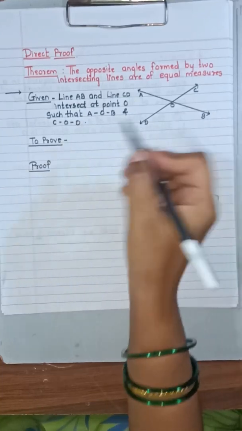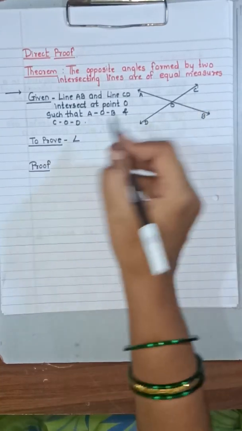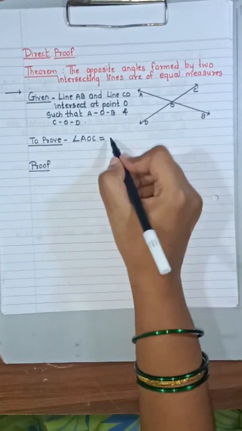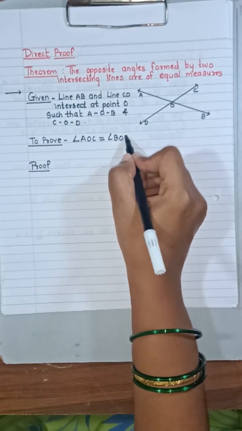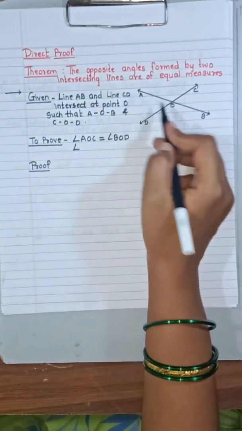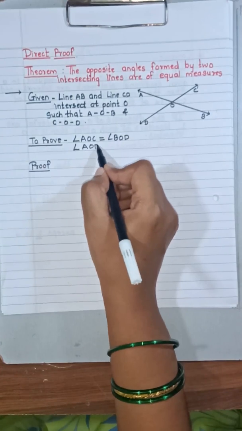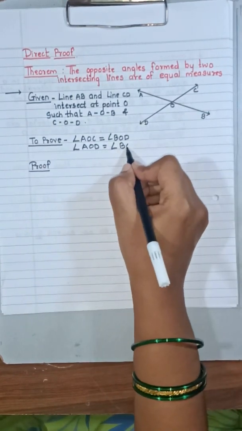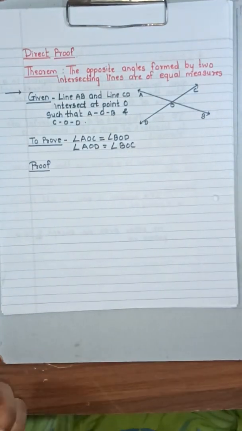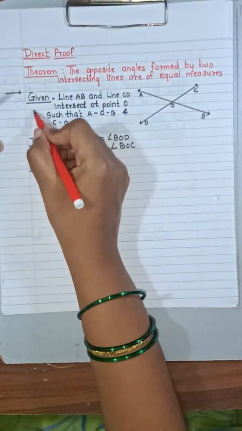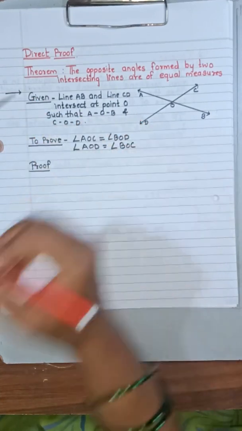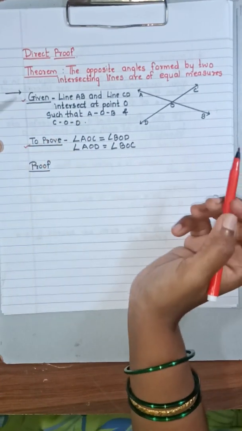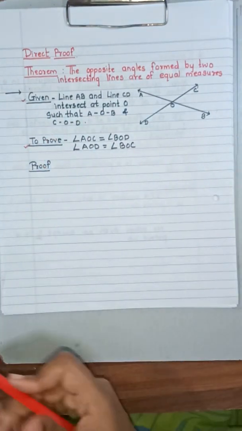Now what you have to prove is that angle AOC is equal to angle BOD and angle AOD is equal to angle BOC. Now you can see that this given part is your antecedent, and this is your consequent. Okay, now let us move on towards the proof.